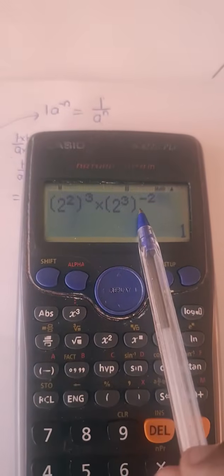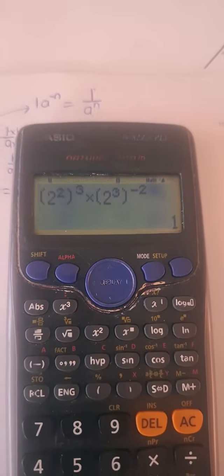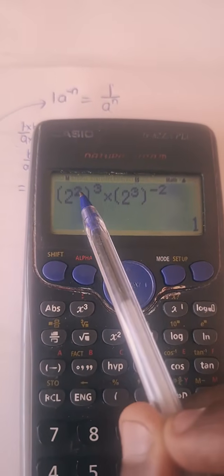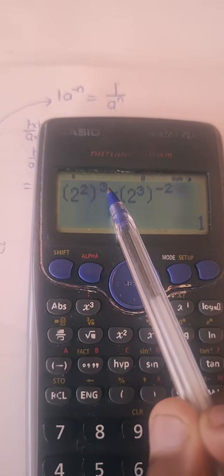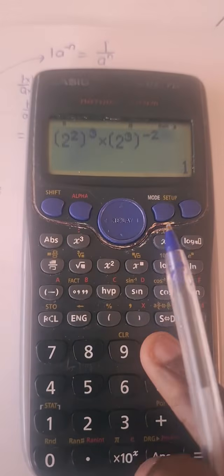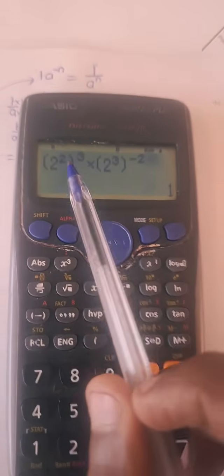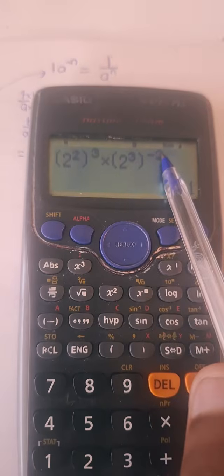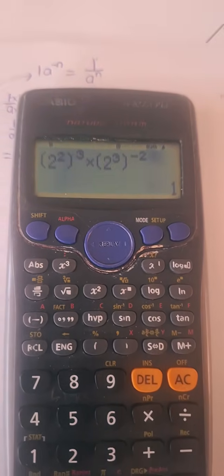But if you do this, guys, it's beautiful. Just put in your calculator 2 to the power 2, raised to the power 3, times 2 to the power 3, raised to the power -2, and you can definitely say equal and get that 1.